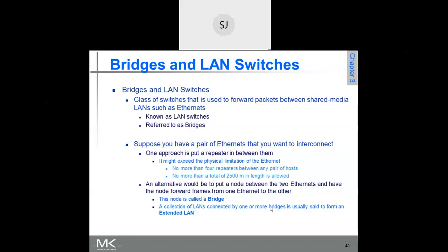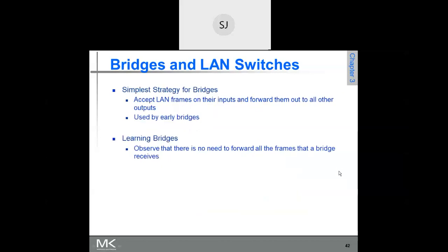The simplest strategy for bridges is to accept LAN frames on their input and forward them to all other output ports. This is just the normal case of whatever the hub does. He talks about frames here because bridges are used at the data link layer, and in the data link layer we use the term frames for the data unit.